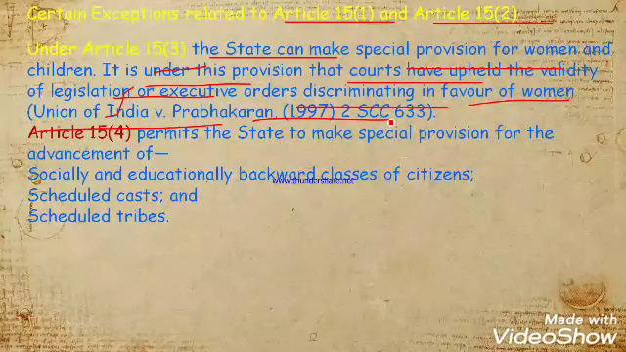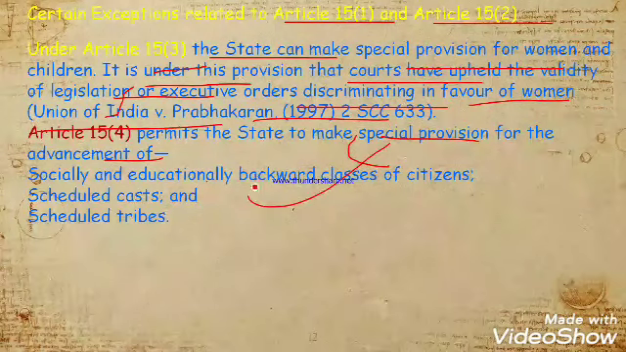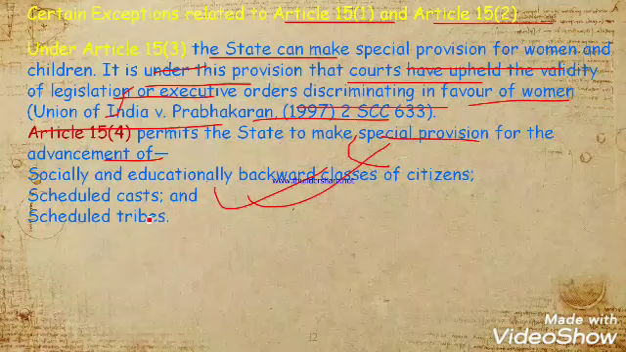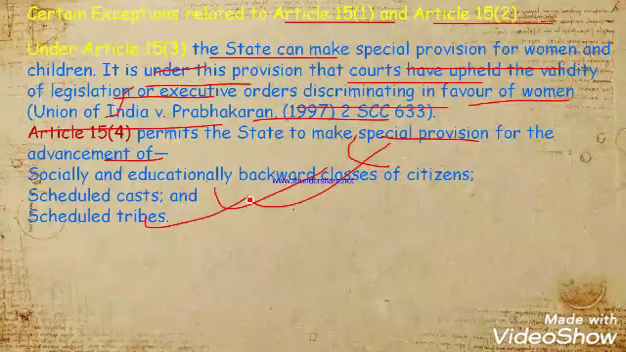Okay, the next exception is Article 15.4, which permits the state to make special provision for the advancement of socially and educationally backward classes of citizens, scheduled castes, and scheduled tribes. It means we are giving benefit to them so they can improve their daily lives. Therefore, the state is permitted to make some special provision for the advancement of socially and educationally backward classes, scheduled castes, scheduled tribes.